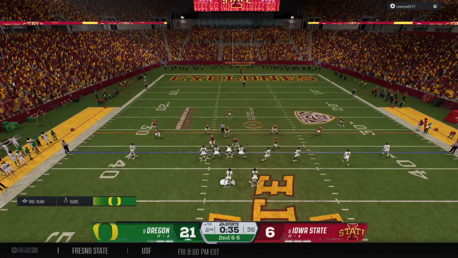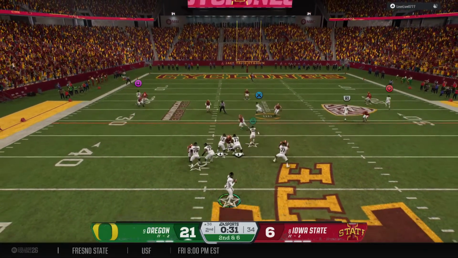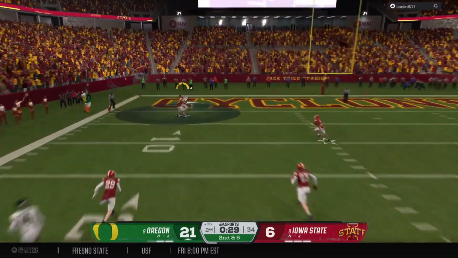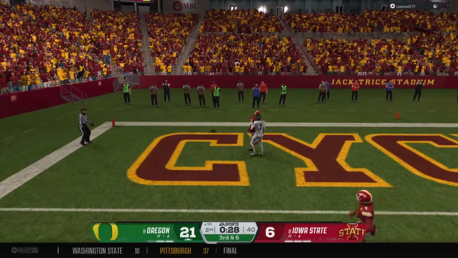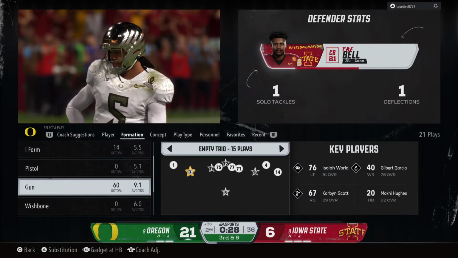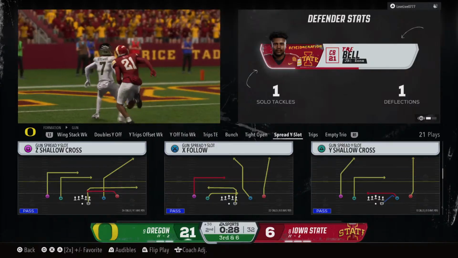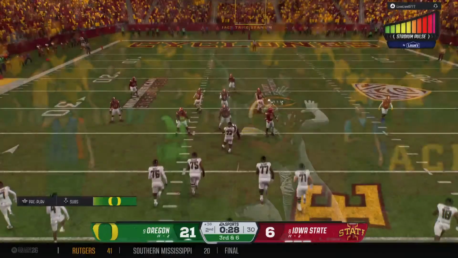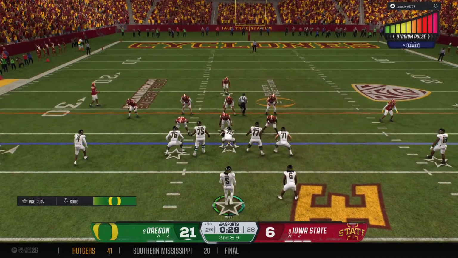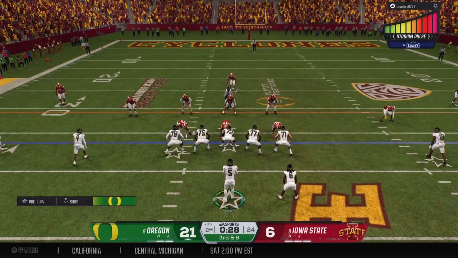No huddle here for the offense. Dropping back, it's Moore. Taking a shot deep toward the end zone. Oh, and he cannot quite hold on down there in the end zone. Would have been a great pick. Instead, a 3rd down play coming up. Boy, not only did they drop what looked like an interception in their own end zone, they blew a golden opportunity to shift the momentum in their favor.